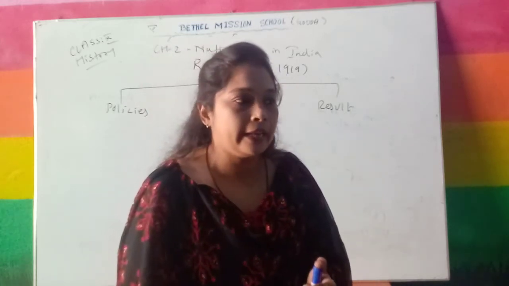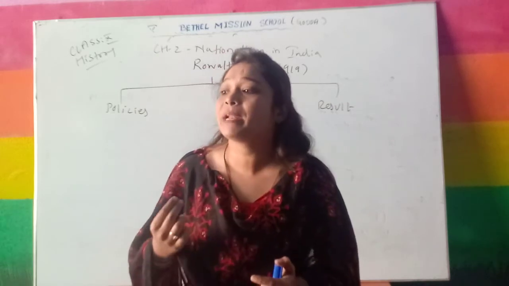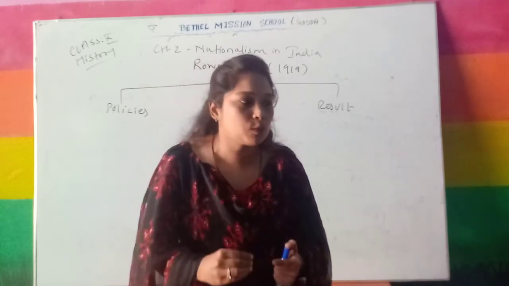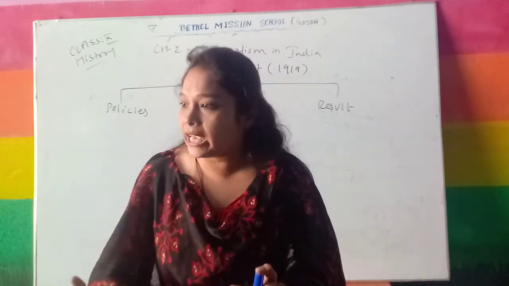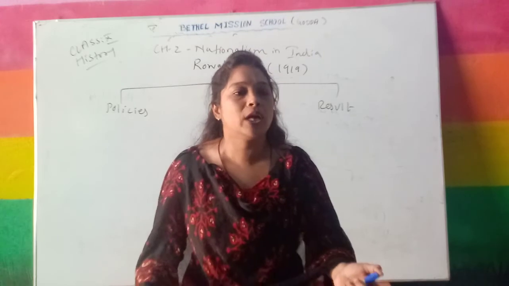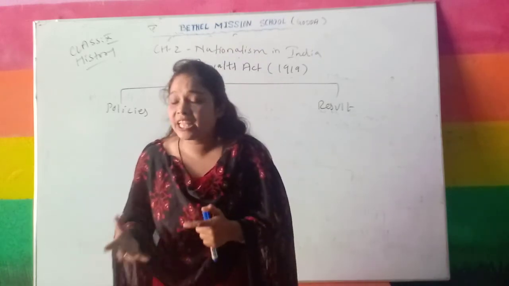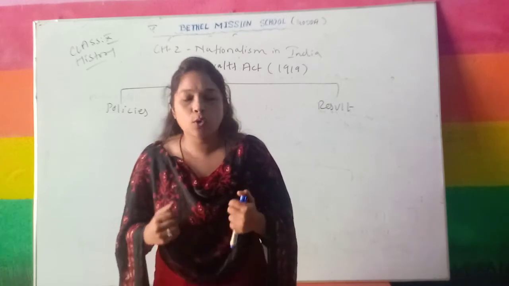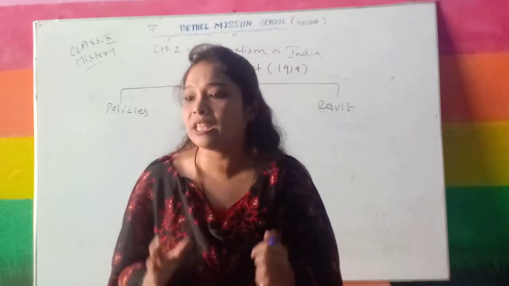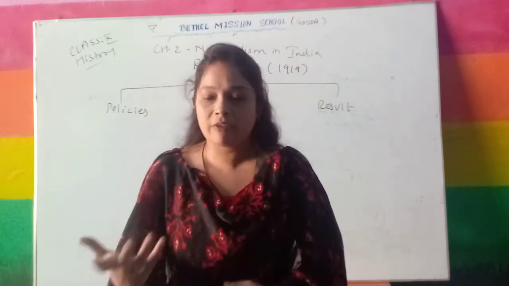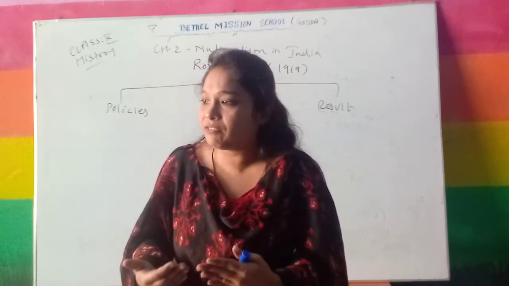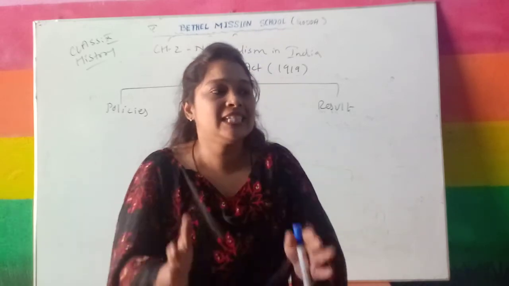So Gandhiji demanded that there should be Indian representatives in the British Legislative Council, so that if any act was passed, our representatives are there who can put up our opinions and our needs, because all the members are Britishers, and they don't know the needs and problems of Indian people. We can talk for ourselves, they can talk for us, they can represent Indian people in the Legislative Council.